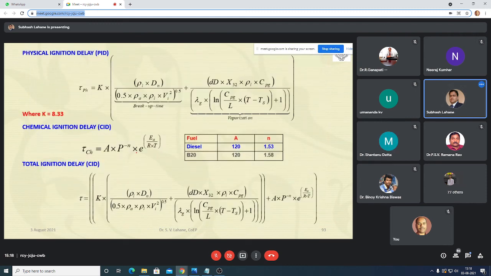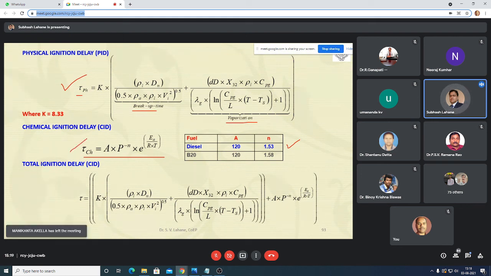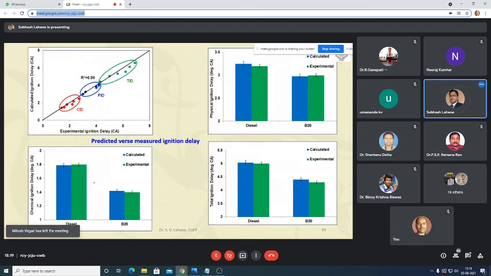So this is the physical ignition delay model we developed based on the spray characteristics, that is breakup time and evaporation. For chemical ignition delay we have taken the Arrhenius equation as it is, and these are the constants we have identified for the ignition delay. The combination of these two, physical ignition delay and chemical ignition delay, is the total ignition delay period.